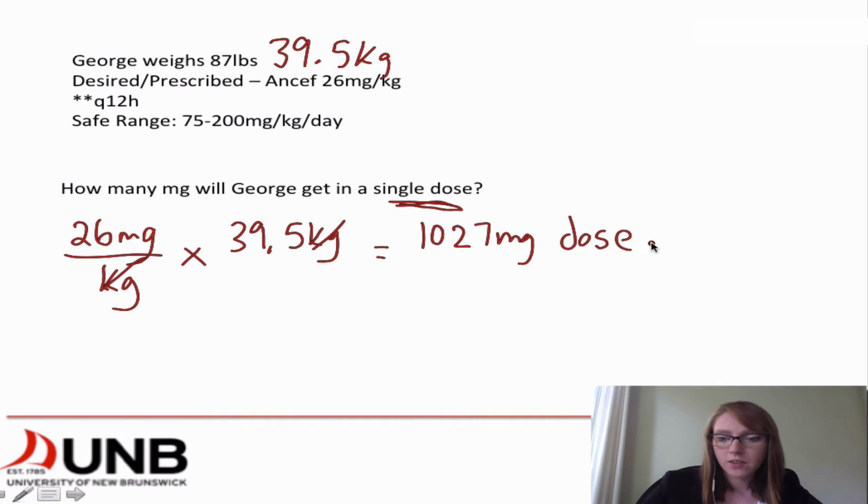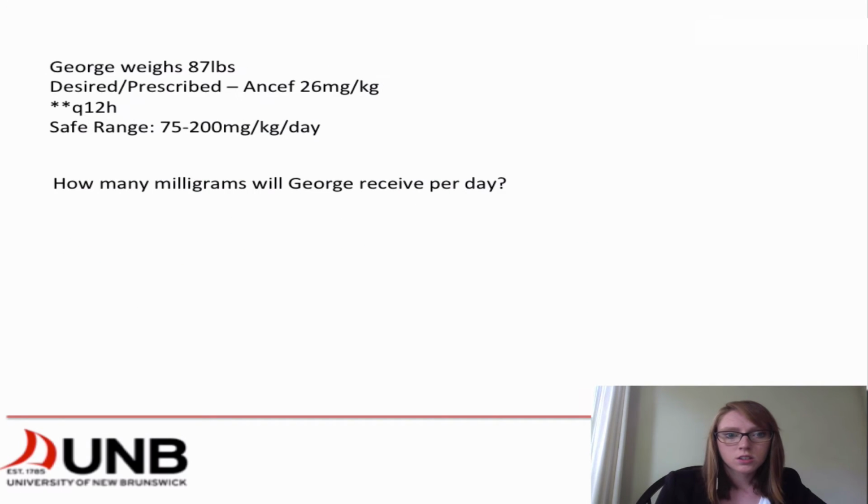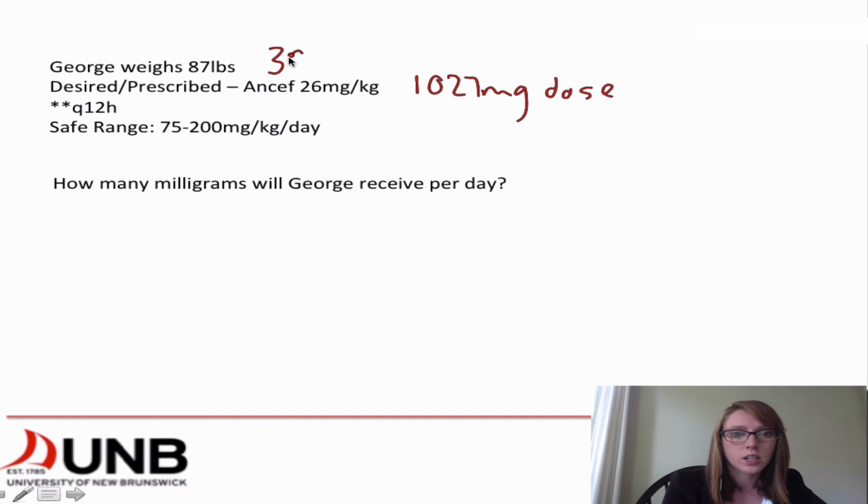So now that we have that information, we'll move on to our next question. Let's remind ourselves that our single dose is 1,027 milligrams per dose. He weighs 87 pounds, which is 39.5 kilograms. So the next question that we're looking at is how many milligrams will George receive per day?